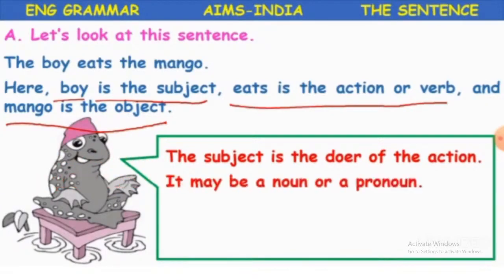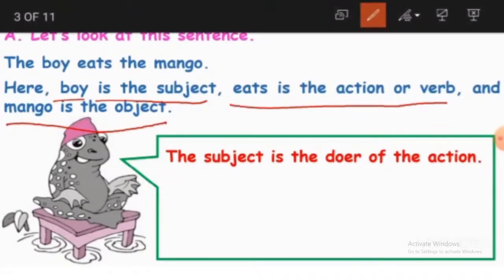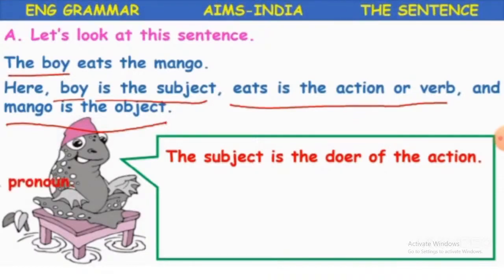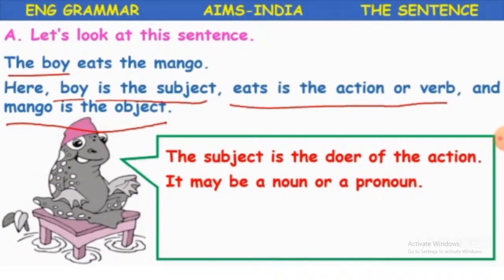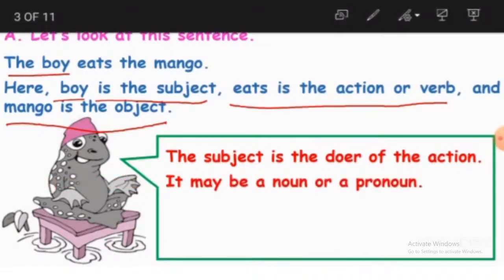The subject may be a noun or a pronoun. Our subject here is the boy, and we said that a subject may be a noun or a pronoun. So what is a noun, children? Did you learn in your previous classes? Yes, a noun is a naming word.